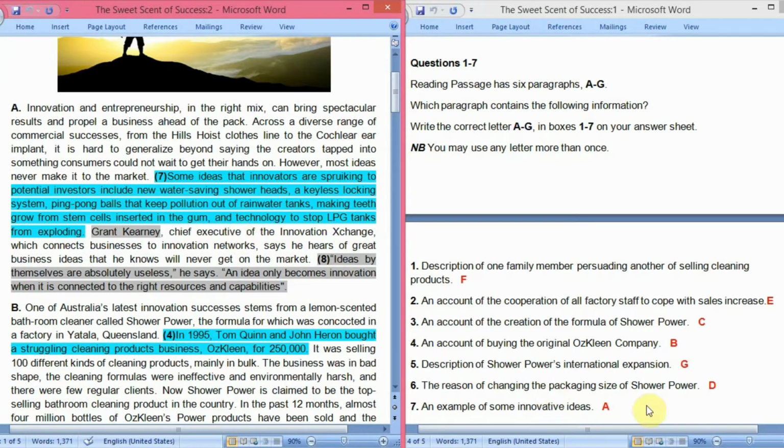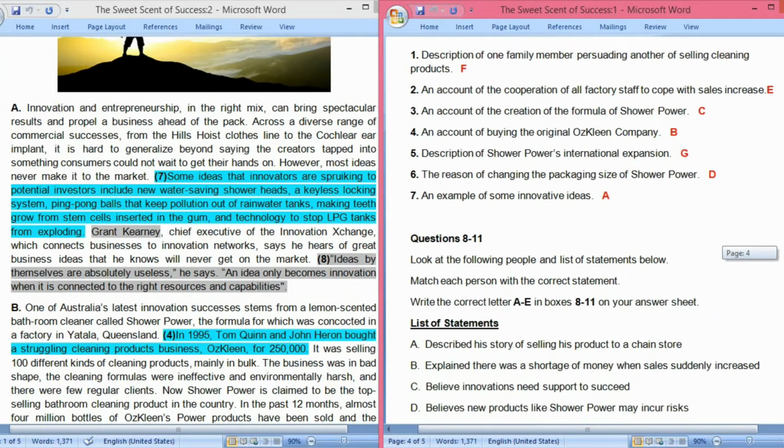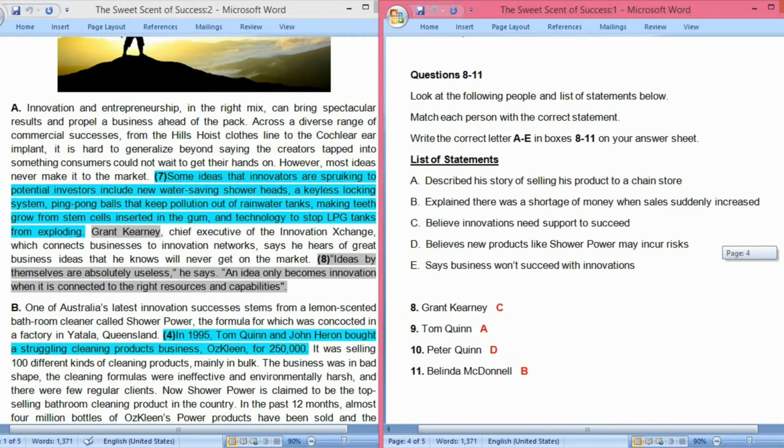And now with this, the answers of the first seven questions we know. Now let's move on to the questions 8 to 11. So in these type of questions, a list of statements is given. There are five statements, A to E, and there are four persons. The names of four persons are given as the questions 8 to 11. So we have to match these persons with these statements, what they talked about or what they explained or described, whatever. So let's begin with the first question, that is 8th.